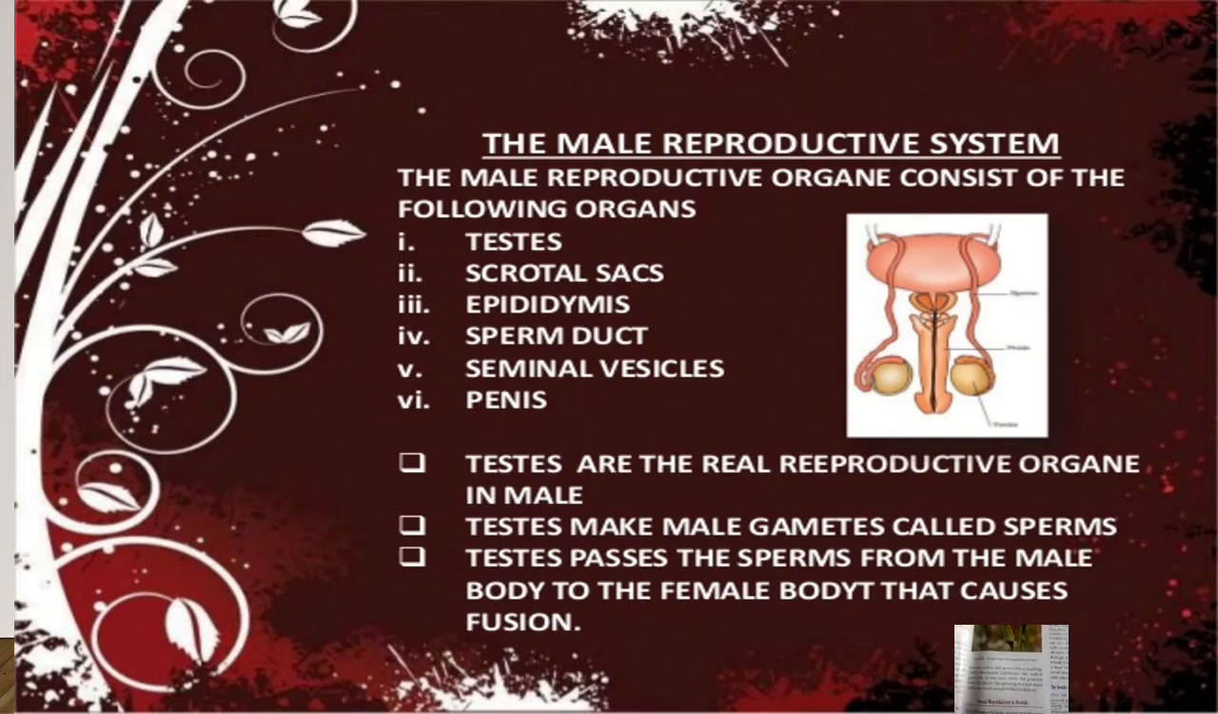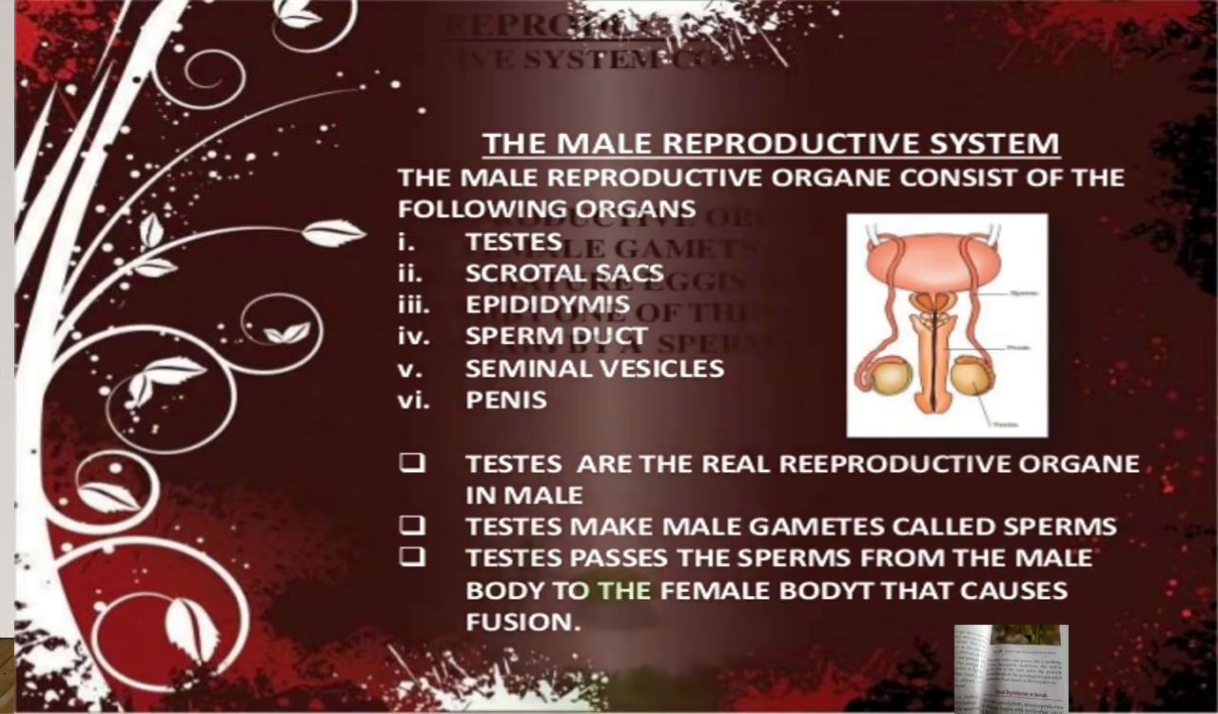Next is the male reproductive system. The male reproductive system consists of the following organs: testes, scrotal sacs, epididymis, sperm ducts, seminal vesicles, and penis. Testes are the reproductive organ in males, where sperms are formed, and the testis passes the sperm from the male body to the female body.